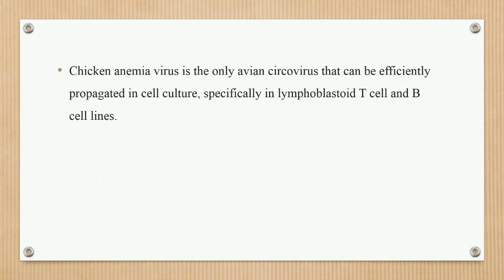Next, chicken anemia virus is the only avian circovirus that can be efficiently propagated in cell culture, specifically in lymphoblastoid T cells and B cell lines.